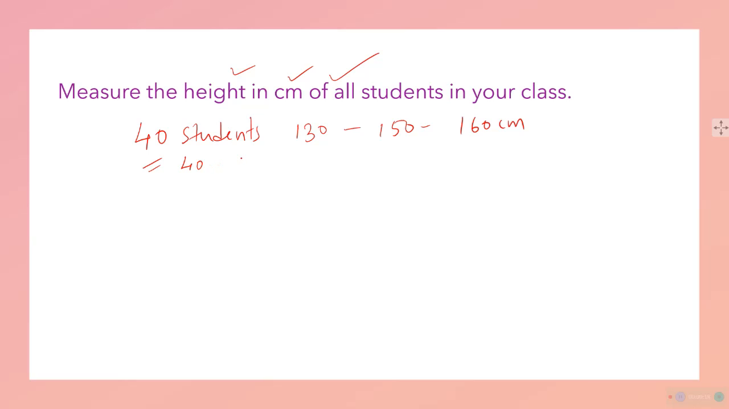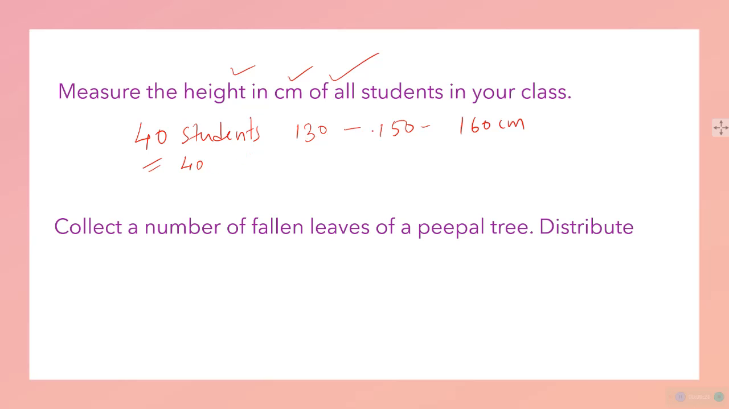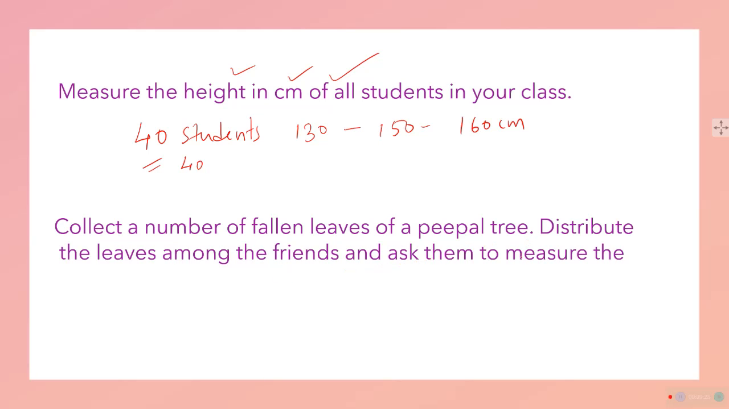So you have this in your day-to-day life. Collect a number of fallen leaves of a peepal tree, distribute the leaves among your friends and ask them to measure the length of them. All these leaves will have different lengths, so you will get different measurements, different data. But the concept here is that you will be getting data from all these things, and statistics deals with that.